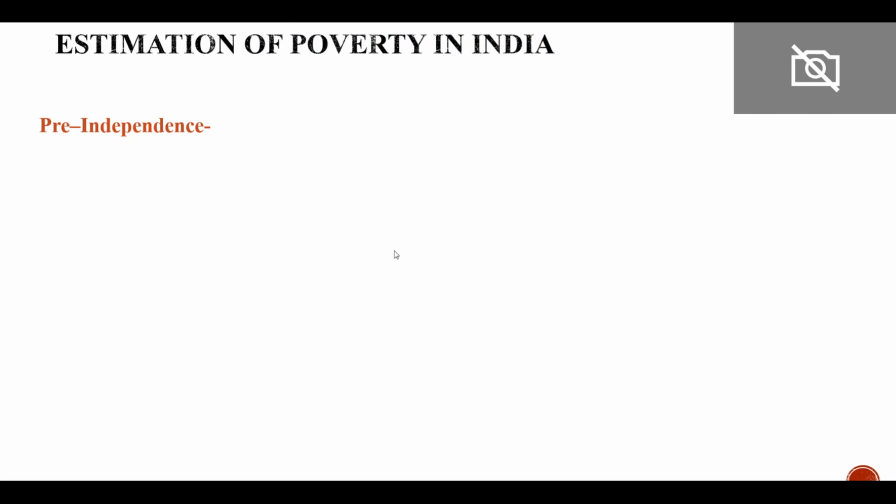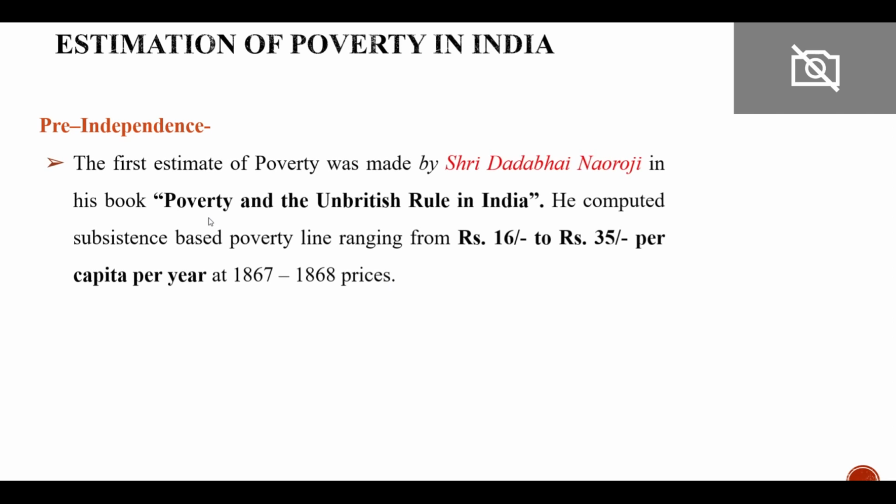So in the pre-independence time, the first estimate of poverty was made by Shri Dadabhai Naoroji, who also propounded the theory of the drain of wealth, right?